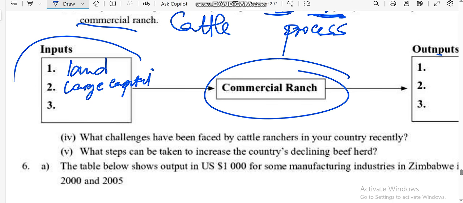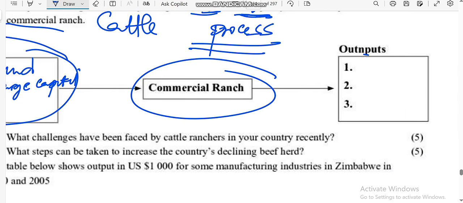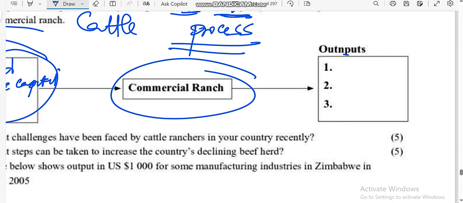Then after having this, we are going to apply the processes, right? That is dosing the cattle, dipping the cattle, slaughtering, selling, marketing.